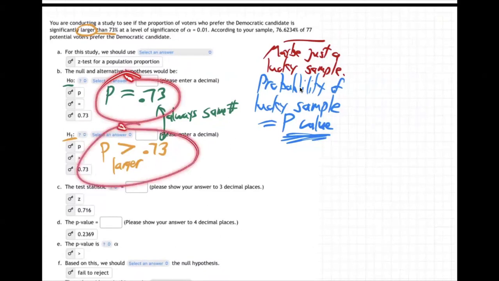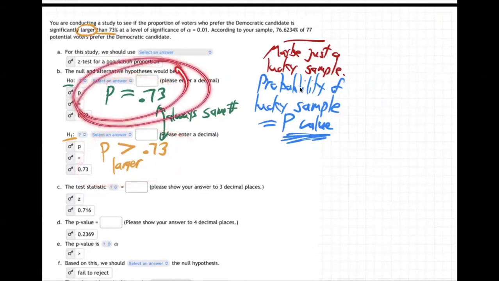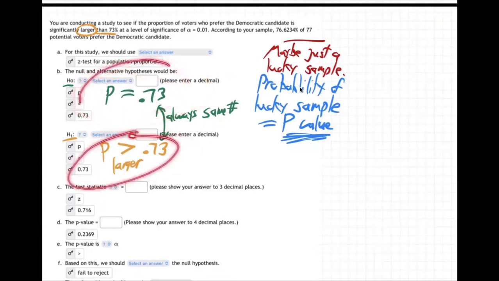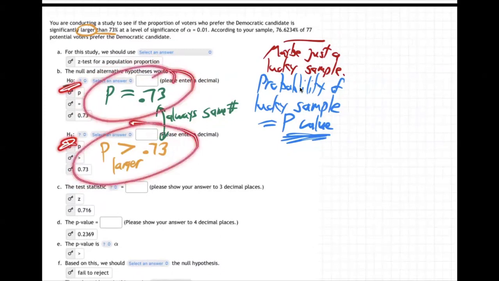You think, well, what if it's less? Well, less would be included in this case, right? Because basically we're saying, is it larger or not larger? So less or equal would be the other case. So these are two options, H0 and H1, and we're wondering which side has the stronger evidence. Is the stronger evidence here or is it here?